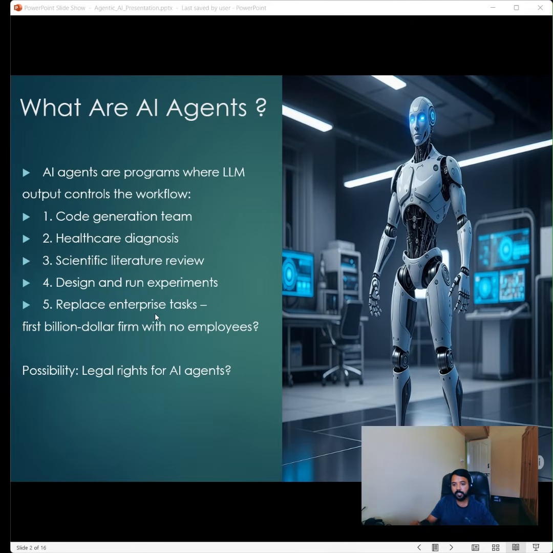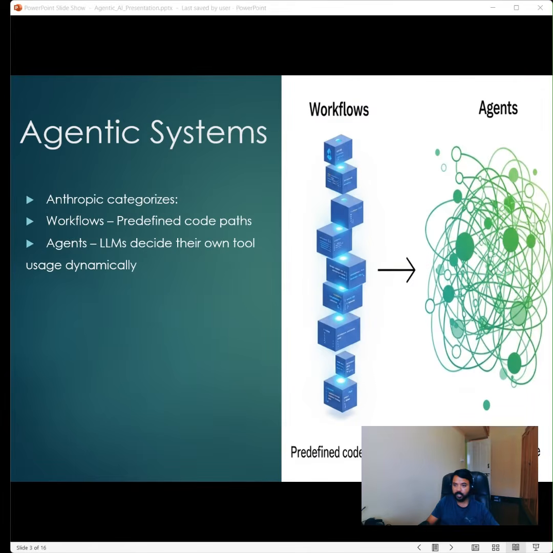So with this, there is a large debate going on about whether, in the future, in enterprise work tasks, these agents can replace humans. Indeed, they are replacing some work already, but not to a large extent right now. But in the future, there is a possibility that these agents can significantly impact and replace human work. So there is a very heated debate going on: will there be any regulation for these agents also? Well, that depends on the future. We'll explore more about AI agents.